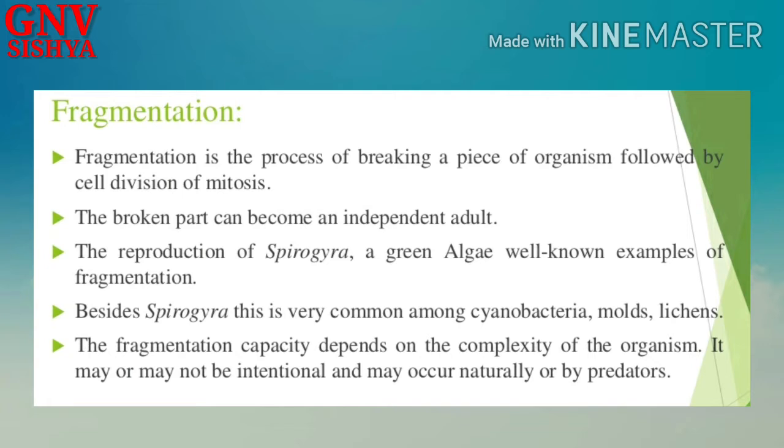The fragmentation capacity of an organism depends on the complexity of the organism. Very complex organisms cannot undergo fragmentation. So fragmentation is a process that involves only less complex or primitive organisms. They should not have any complex organelle structures. Okay. Sometimes fragmentation may be intentional, or it may occur naturally, or it may occur due to the presence of predators.